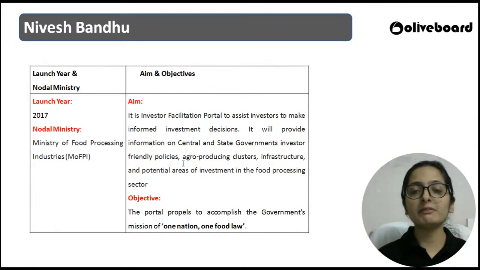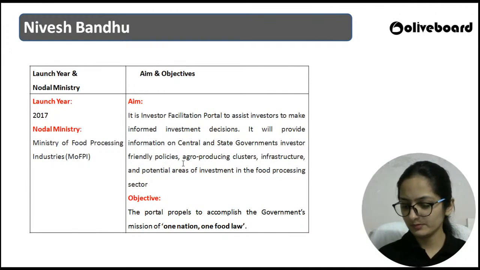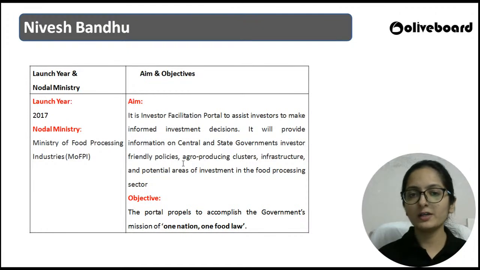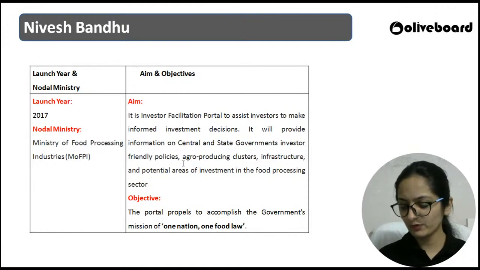Is decreasing the agricultural waste one of the objectives of this particular Yojana? Yes or no? Is decreasing agricultural waste one of the objectives of this particular Yojana?